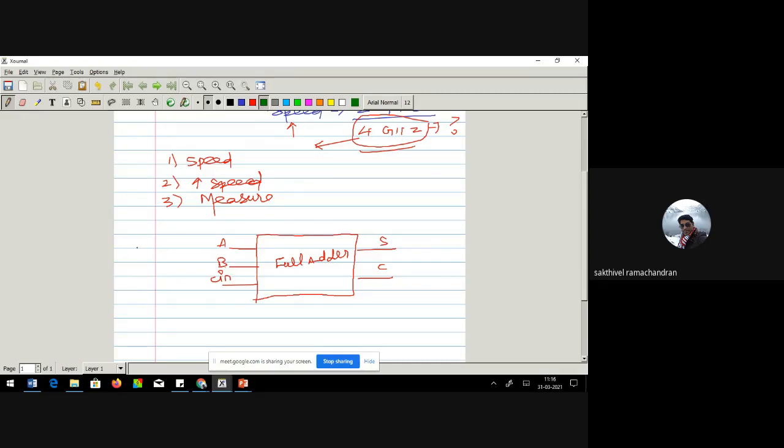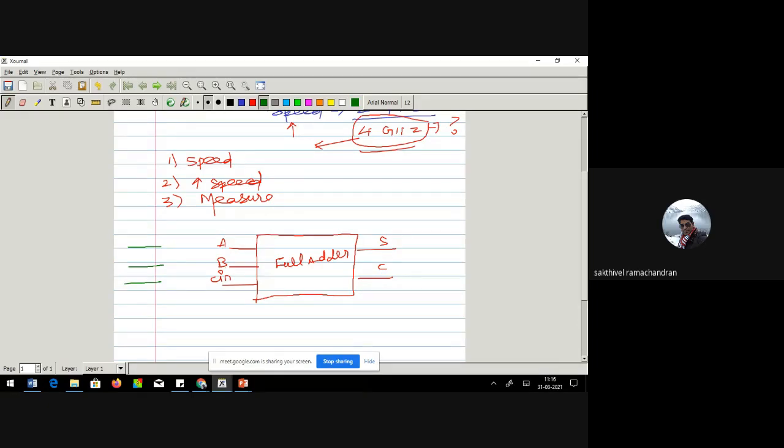I am going to feed in a continuous value for A, B, and C in. My intention is to feed this A, B, C one by one to this full adder and get my output sum and carry for the first set of input, second set of input, third set of input. This is what I want to do.